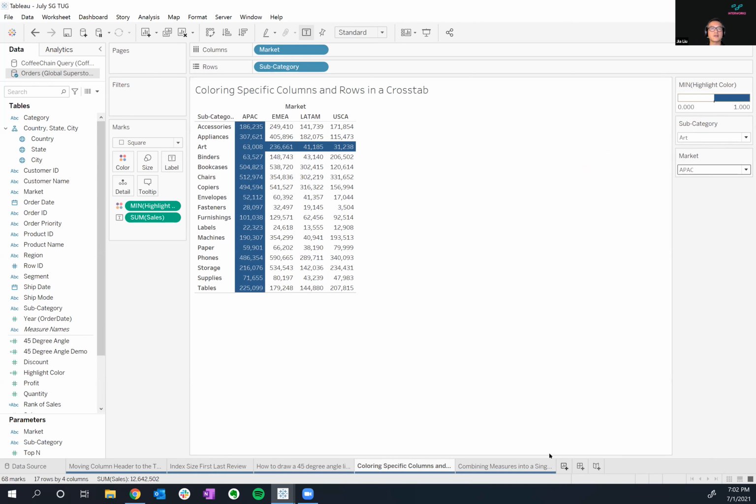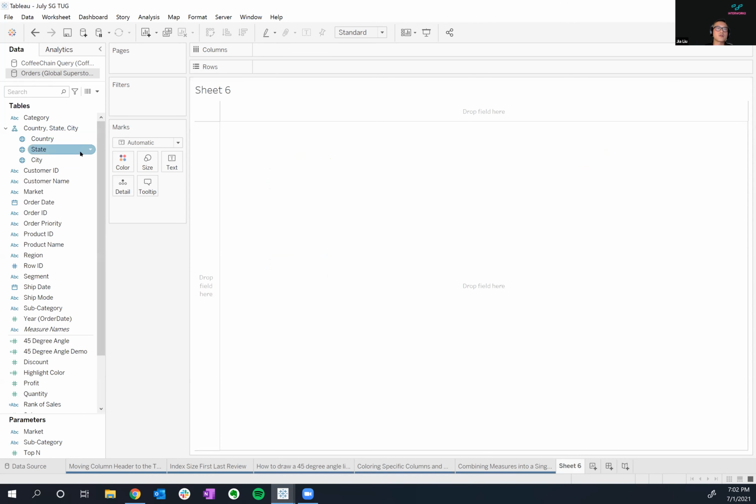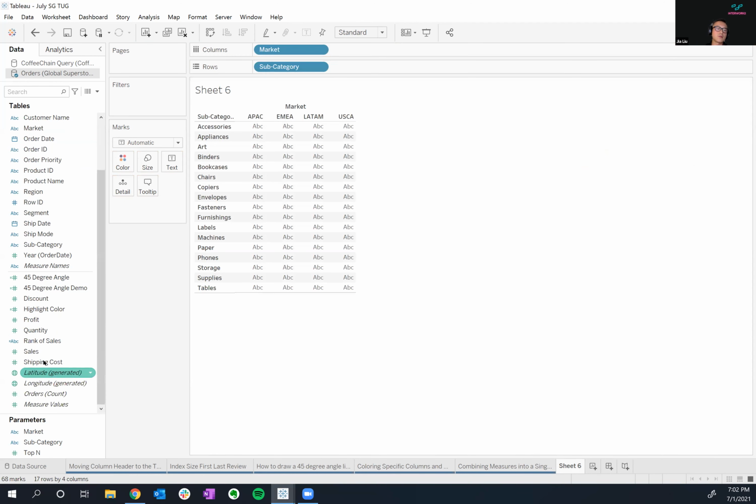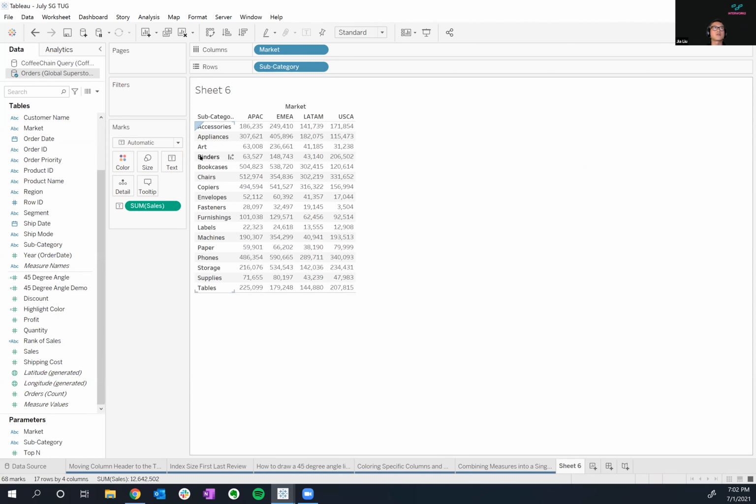We'll build this. I'll build a sheet first, and we'll just use subcategory onto rows, market onto columns. We'll go ahead and double click on sales, bring those sales figures in. And then what I need to do is write a calculation. This calculation is going to be called highlight color, and we'll build it piece by piece, right? So we'll create a calculated field.